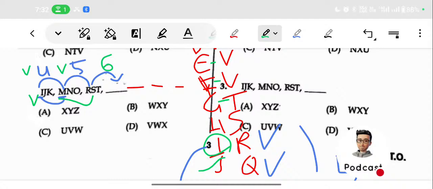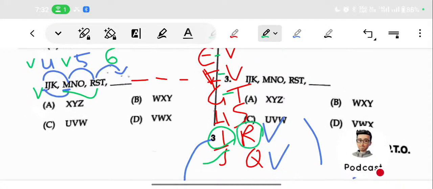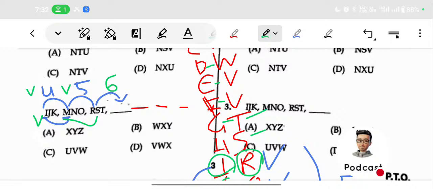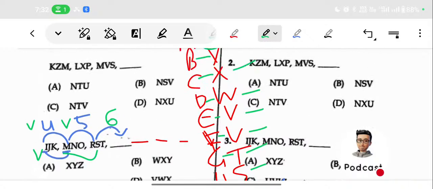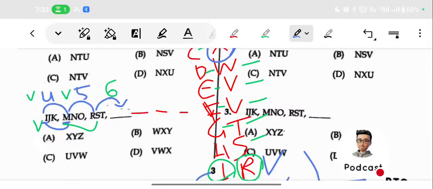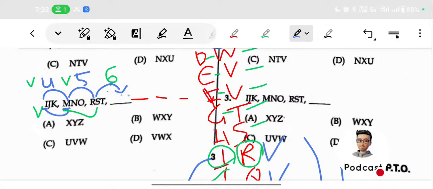Here it is R. Just mark the R. Then after that 1, 2, 3, 4, 5, 6 will be the first letter. So here it will be X. Do you understand? Yes, X is the correct answer. Only one option starts with X, so this will be the answer.